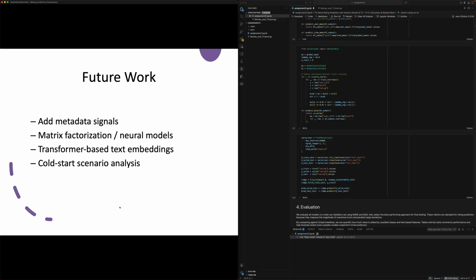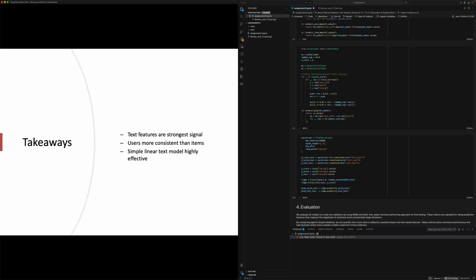Takeaways from this project are that text features are the strongest signals here. User identity adds value, while item identity contributes less due to sparsity. We also found that a simple TF-IDF plus ridge model significantly outperforms the collaborative filtering baseline, and overall found that this dataset is well suited for demonstrating how feature engineering can unlock predictive performance.